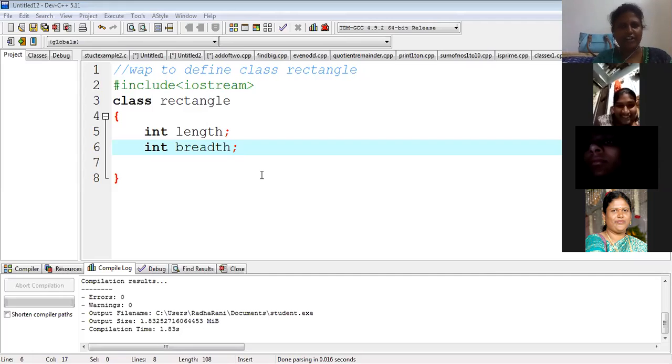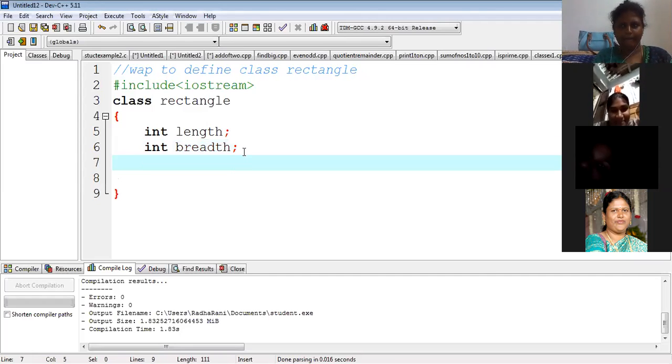Can you guess the functions as well? Length and breadth, now you are providing length and breadth. What will you do with the length and breadth? We had to draw them. Okay, very good. Draw also is one function.